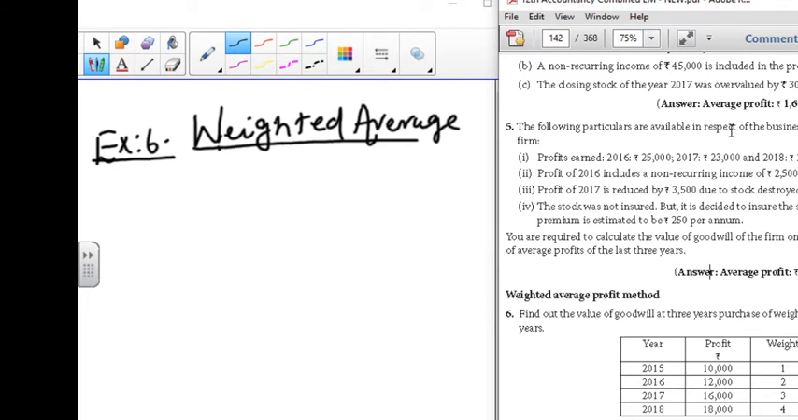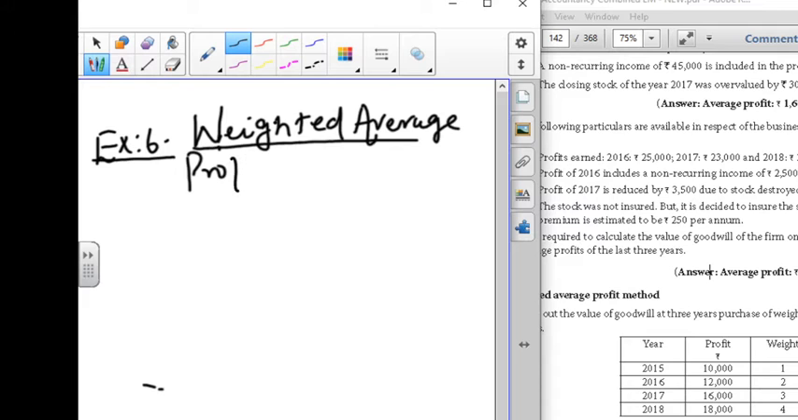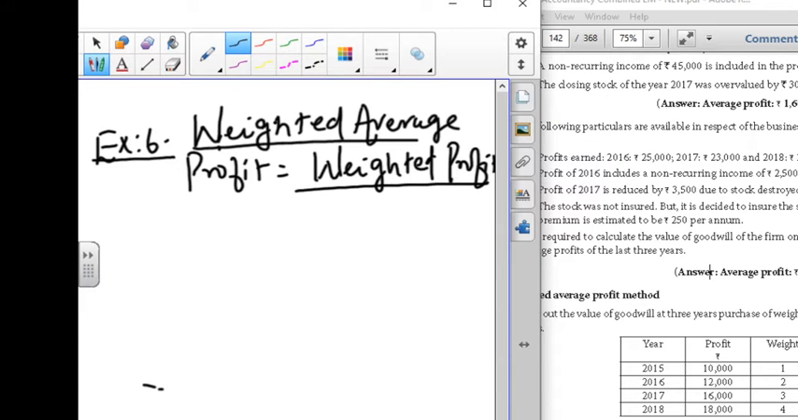We have a separate formula for the weighted average method. Weighted average profit is equal to weighted profit divided by total of weight.